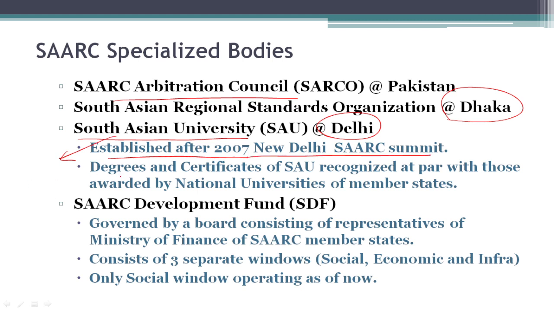The degrees and certificates issued by South Asian University are recognized as similar to those issued by national universities in respective states. For example, any national university in India, like JNU, issues a degree or certificate. That degree or certificate is treated at par with the degree or certificate issued by South Asian University. Also, South Asian University, which is an international university, is funded by the member states of SAARC, that is by the 8 member states.